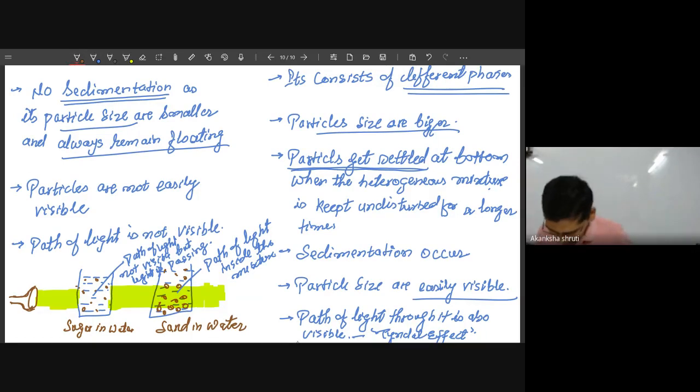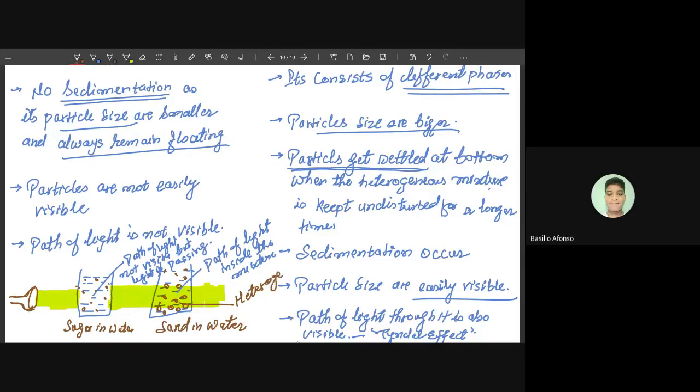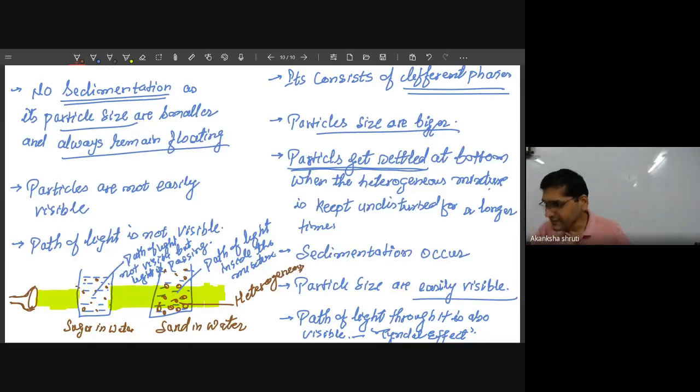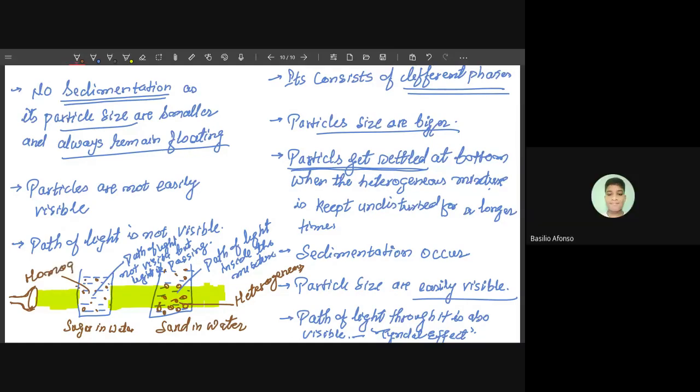So student, this was for which one? This is for heterogeneous. It may be given that a solution in which the light inside that solution is also visible. Which kind of solution is that? It is heterogeneous. But whatever the solution we are considering here is homogeneous.